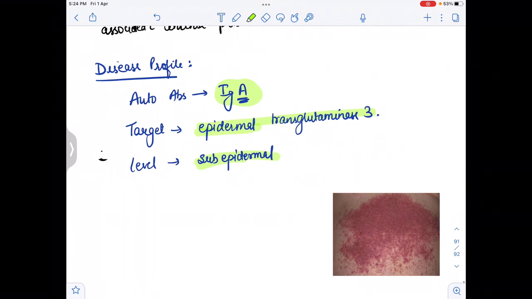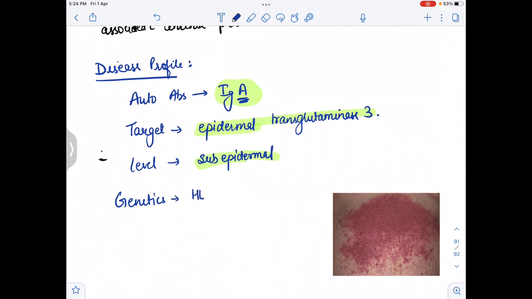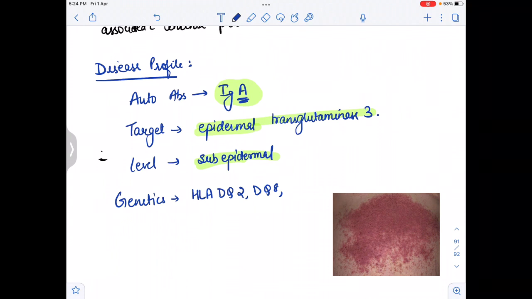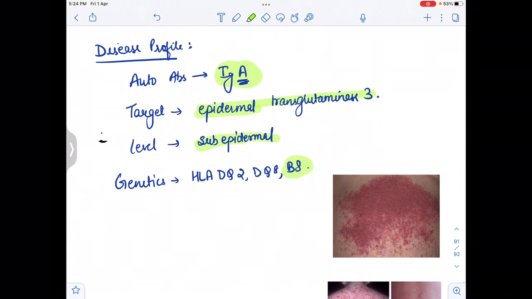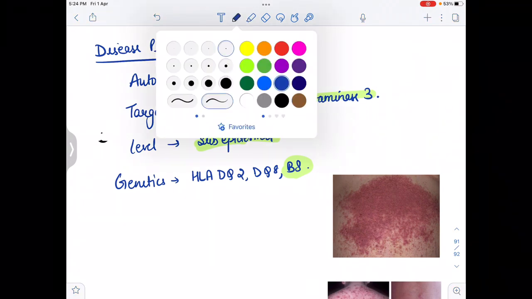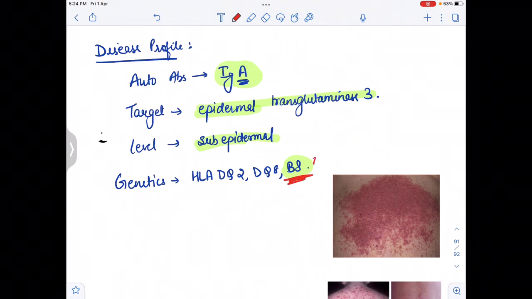Now what is the genetics of dermatitis herpetiformis? For the genetics we have to remember that HLA-DQ2, DQ8 and B8 will be there. Please remember, this B8 was already asked in previous year questions. So please remember HLA-DQ2, DQ8 and B8. So this is the genetics.